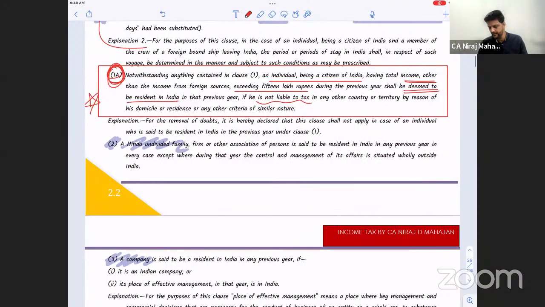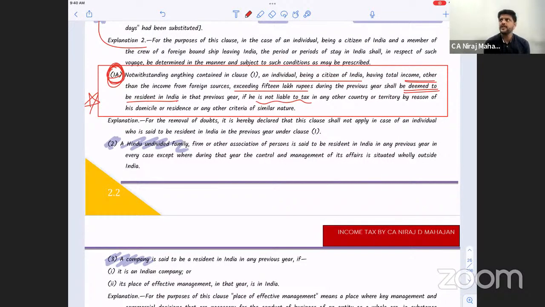See, people used to evade taxes. Evade, you understand, means not pay taxes. People try to shift to such other countries where there is no tax liability at all. Basically trying to find loopholes in our tax system. So if a person's Indian income is more than 15 lakh rupees, fine till here.